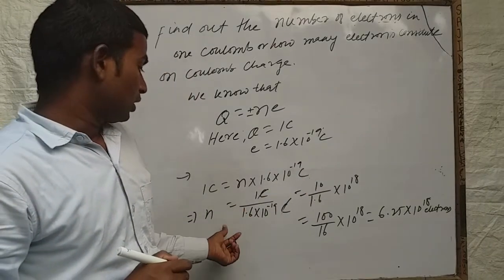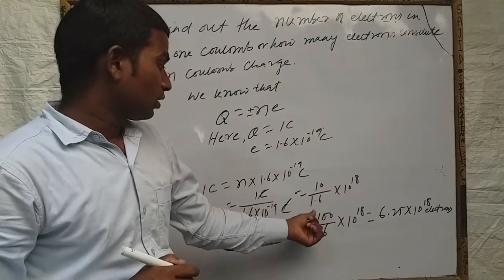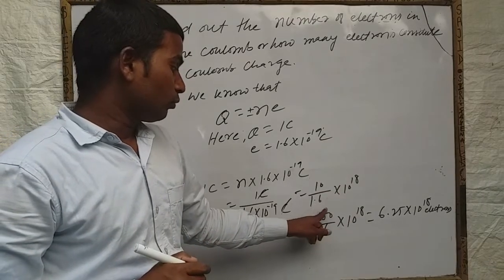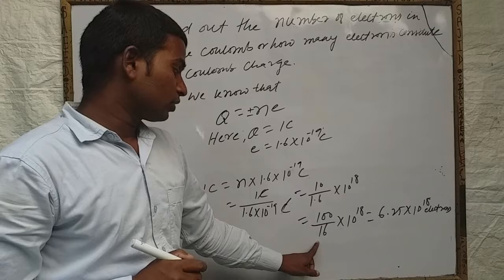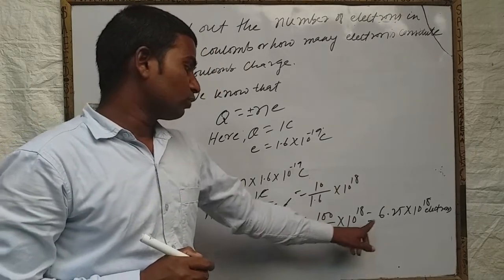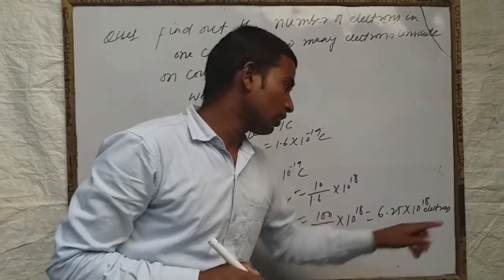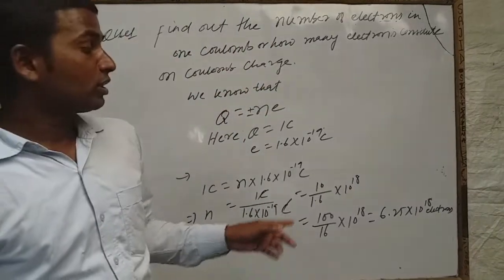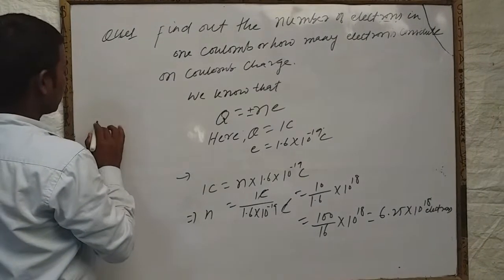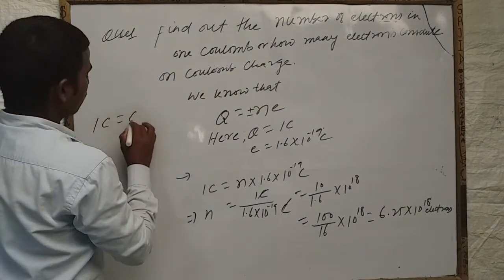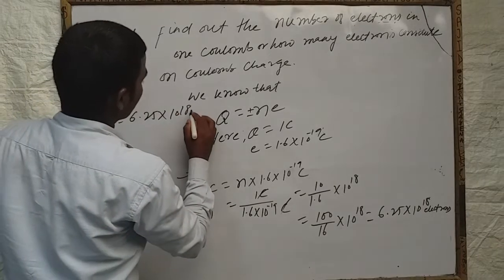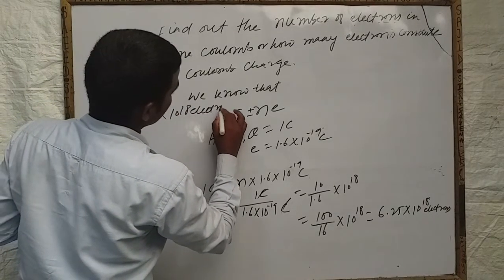Now we will calculate further, then we will get 10 upon 1.6 into 10 to the 18. Now if the point is removed, then there will be 100, and 100 upon 16 into 10 to the 18. Means if you divide 100 by 16, then you will get 6.25 into 10 to the power 18 electrons. Means here you have come to know that 1 coulomb is equal to 6.25 into 10 to the power 18 electrons.